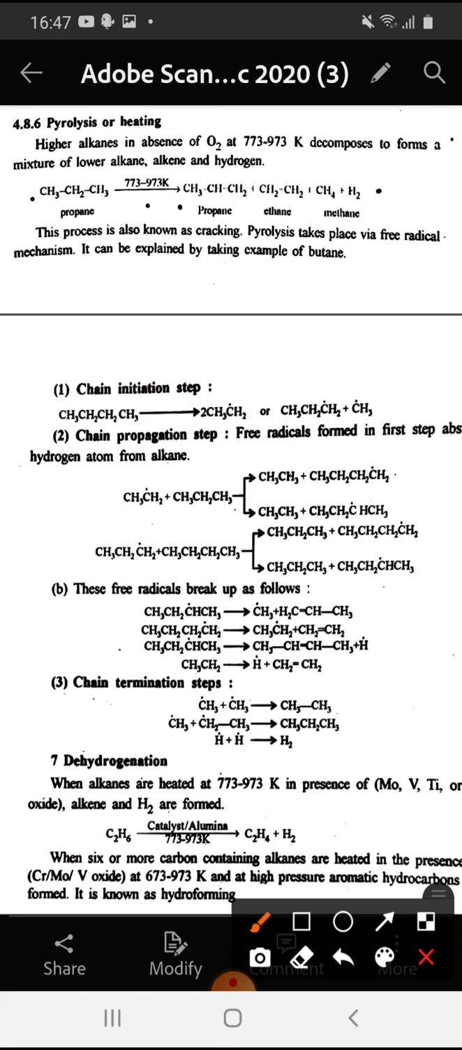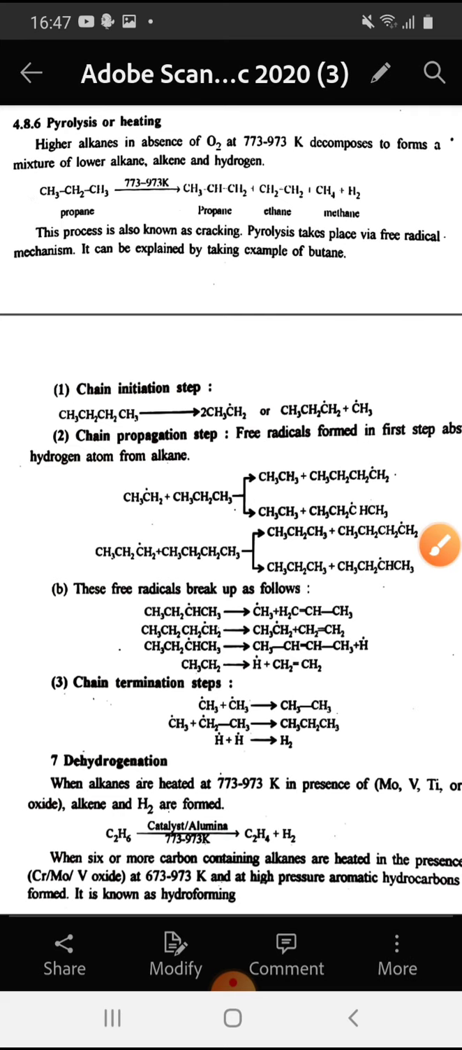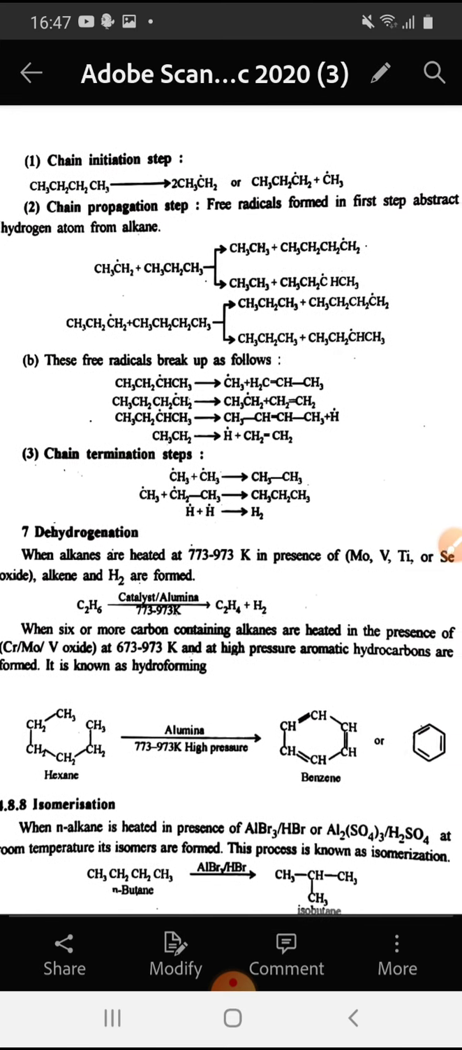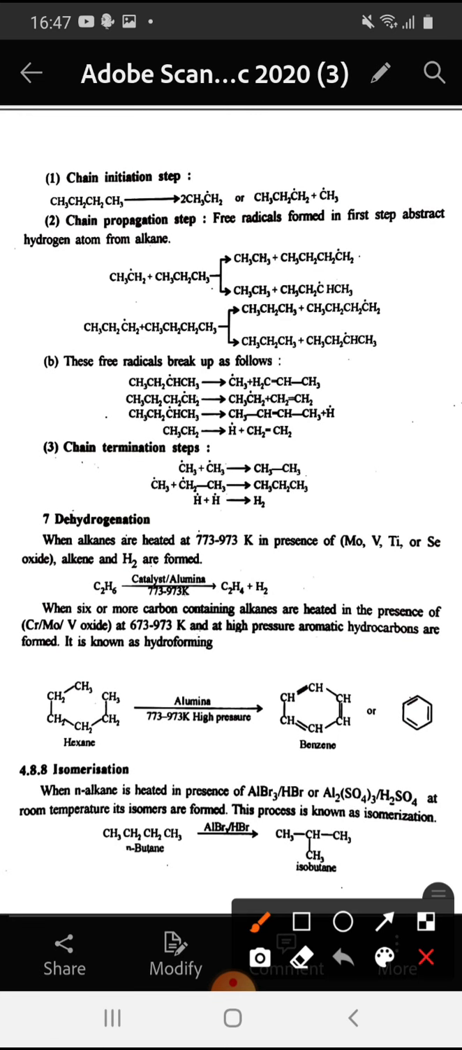This process is also known as cracking. Pyrolysis takes place by a free radical mechanism. We try to understand the mechanism by taking the example of butane. In this process, there are 3 steps. The first step is chain initiation step. In this chain initiation step, butane undergoes pyrolysis to give either 2 ethyl free radicals or 1 propyl free radical and 1 methyl free radical.